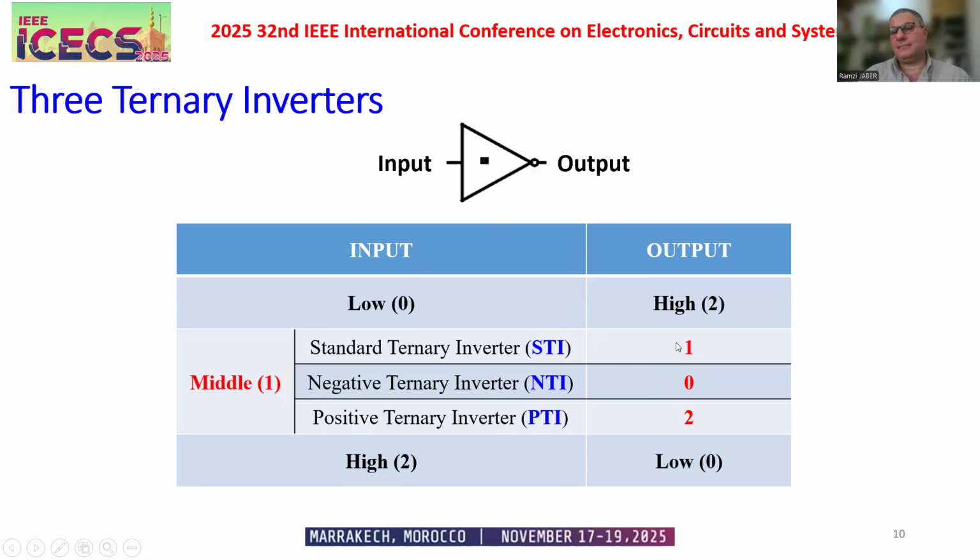If the output stays the same, one stays 1, no change, this inverter is called the standard ternary inverter, STI. If the output becomes 0, this is called the negative ternary inverter. If the output becomes high, this inverter is called the positive ternary inverter. So in a ternary system, we have three ternary inverters: STI, standard, NTI, negative, and PTI, positive.